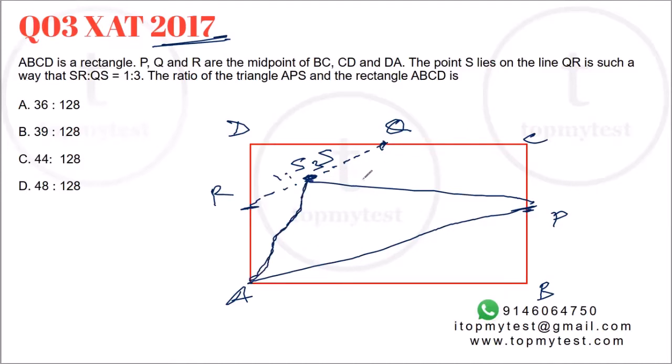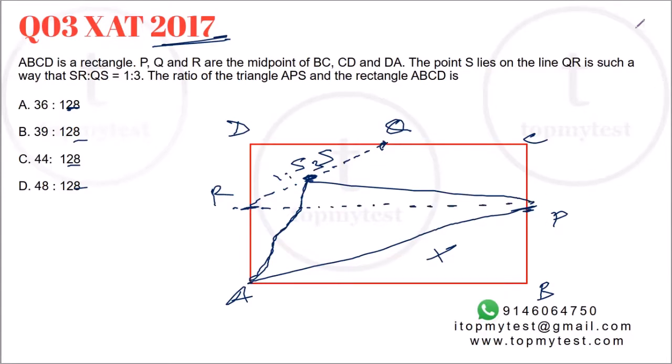Right. So once you draw this diagram, which will take you about a minute, the rest of the question can be solved. If I take the full area of the rectangle as 128 because it's given in the option. Okay, let's chop off areas as such. So this is the pretty easiest one to do.